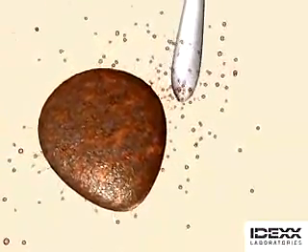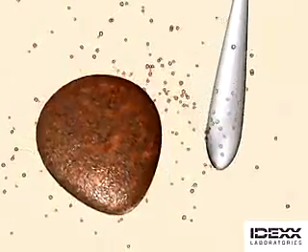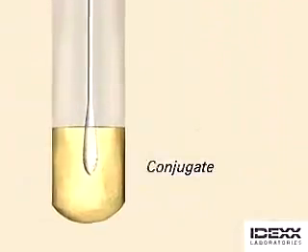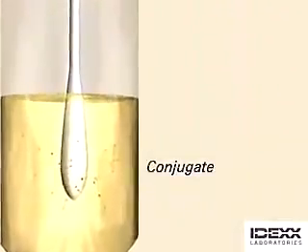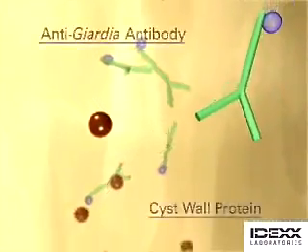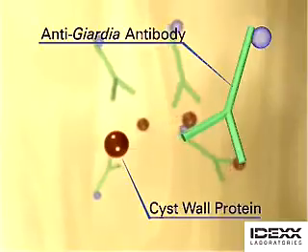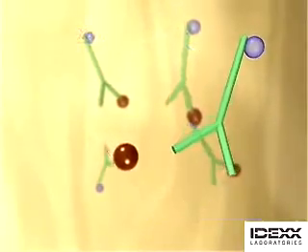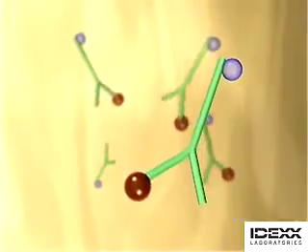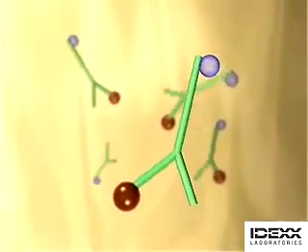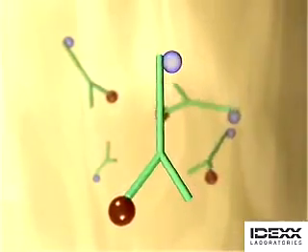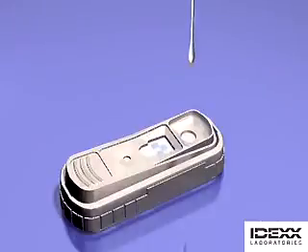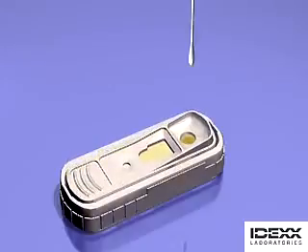The user swabs the fecal sample with a convenient swab, and the swab sample is then mixed with a conjugate. The conjugate contains anti-Giardia antibodies that have a specific affinity for the CWP and therefore bind any CWP present. These antibodies are also tagged with a molecule, represented here in blue, that will assist in antigen detection later in the process. The conjugated sample is then pipetted onto the SNAP test with the swab, and the test is snapped after the sample flows up the matrix.